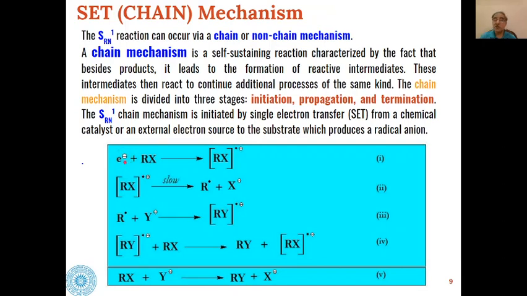So this nucleophilic electron will react with alkyl halide, and we will get the radical anion of the alkyl halide. Then this radical anion of the alkyl halide will slowly get transformed into the alkyl free radical, and the halide ion will be removed, and this free radical then interacts with another molecule of nucleophile,